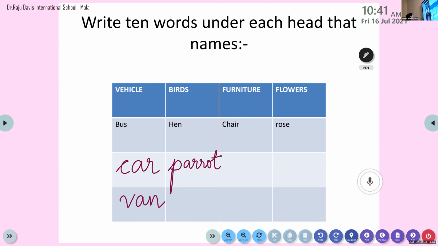All of you, please do write it. Parrot. You can raise your hands too, my dear children. Yes. Peacock. Very good. Peacock. Yes, please do write it.